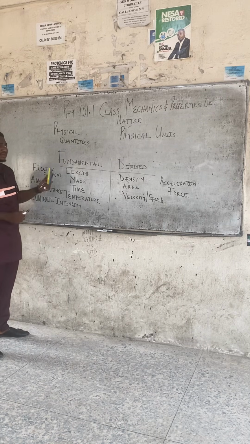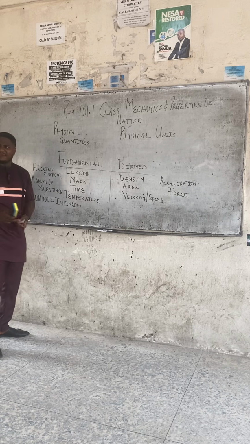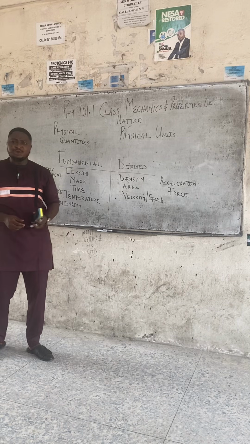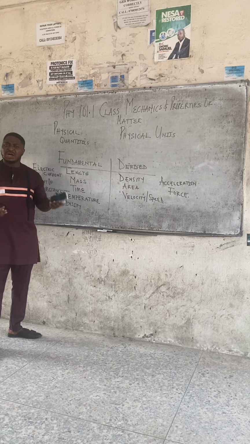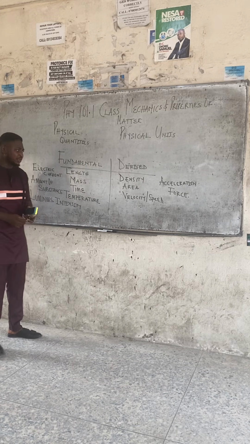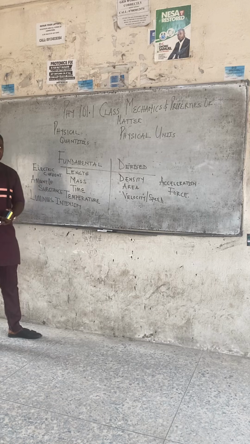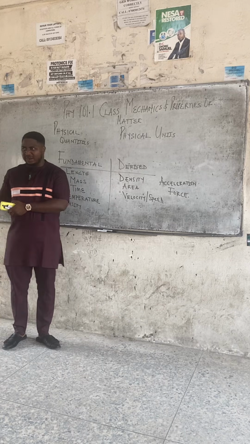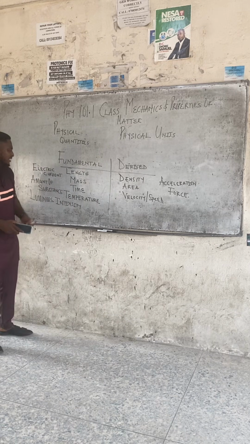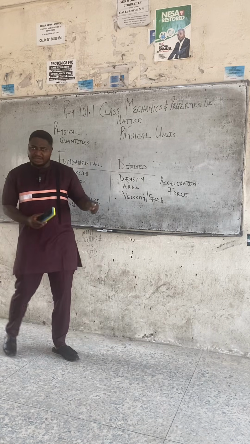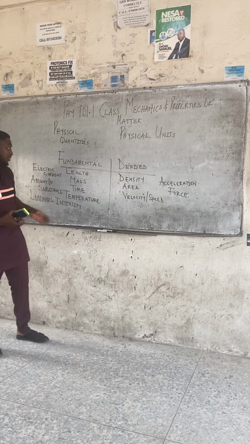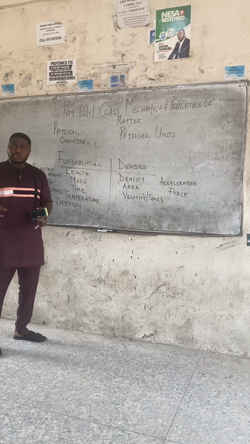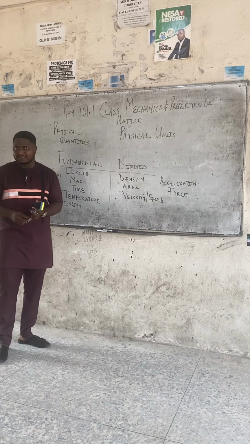Class, every quantity in physics has a unit. Without units, quantities will not be understood properly. Because if someone asks you, what is the mass of a body? And you say 500. Class, 500 does not make sense until you say 500 kilograms. If someone asks, what is the time taken to move from point A to point B, and you say 200, 200 does not make sense until you say 200 seconds. So you see how units come into the picture. Units give identity to the quantities.